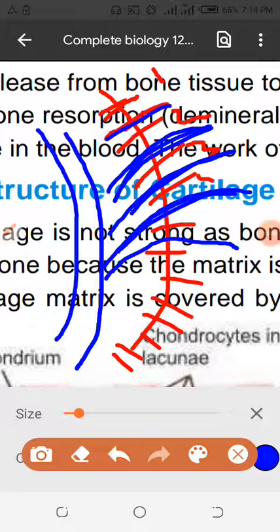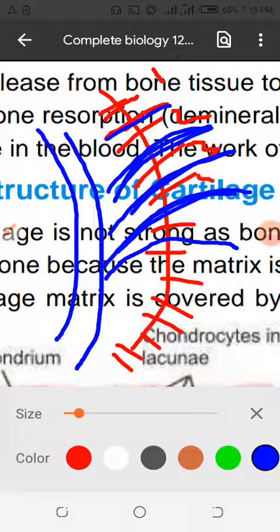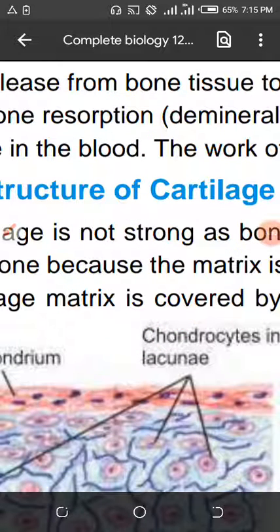So the cartilage present between the vertebrae is the reason your backbone is able to move, to bend down and straighten like this one.